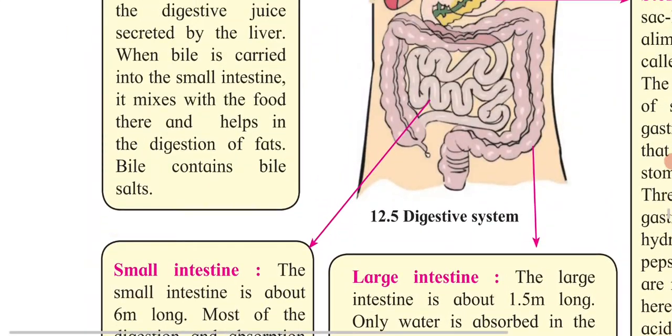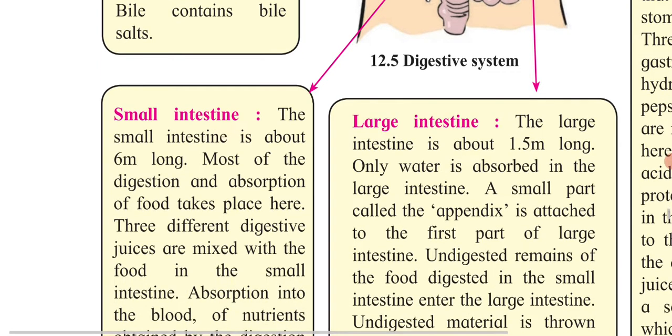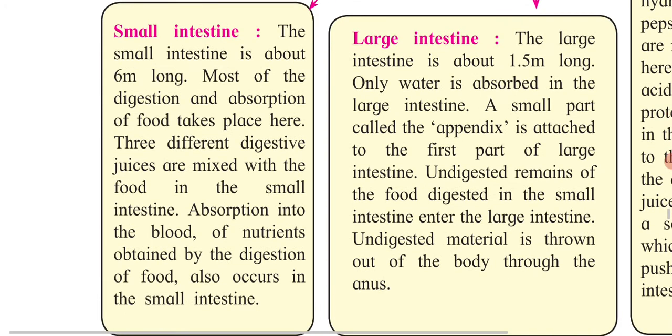You can clearly see in this picture. Actually, you will be thinking, teacher, by the name small, its length should be little. But actually, it is not small. You can clearly see inside, it is just rotated or rounded up like a pipe. Its total length is about 6 meters. Digestion and absorption processes take place over here. Three different digestive juices are mixed with the food in the small intestine. The absorption into the blood, and the passing of these nutrients through all parts of the body, is done by the small intestine.